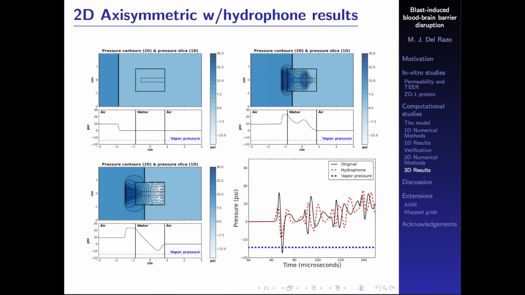And this black line actually goes below vapor pressure. But if we introduce the hydrophone, we would see the red line over here. And as we see, this red line doesn't actually go below vapor pressure. This tells you that just the fact that you're trying to measure the pressure at that point experimentally might actually influence what you're trying to see. So this is an important statement for how important the numerical computations are in conjunction with the experiment.